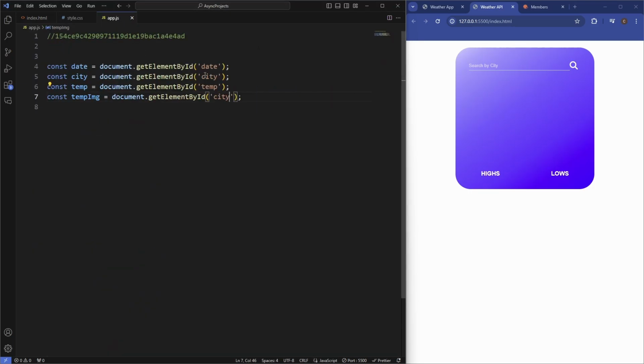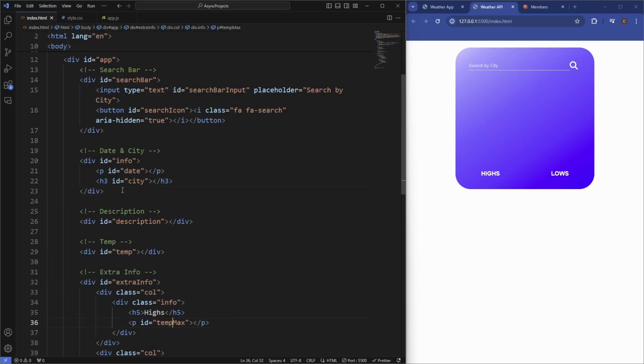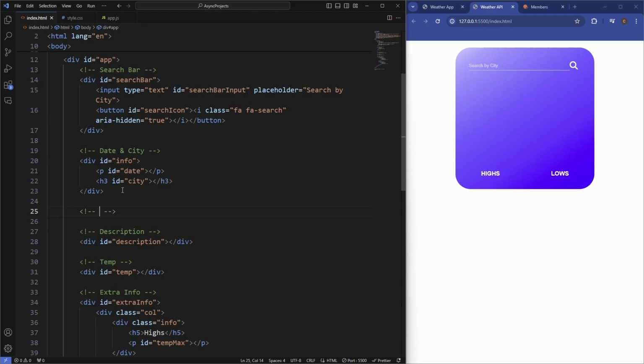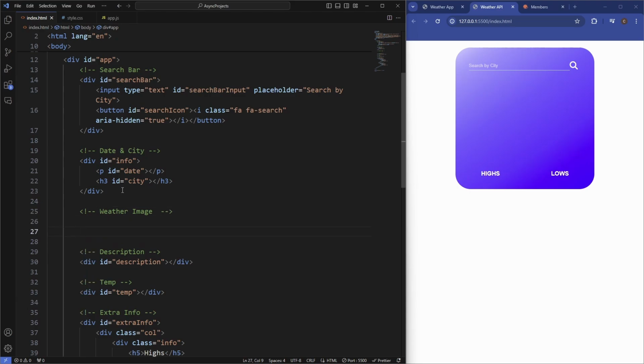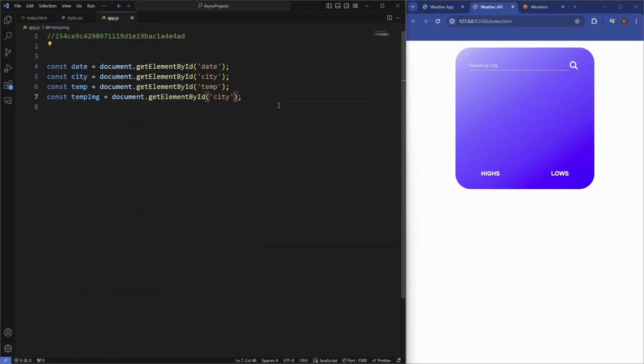Then I actually forgot to include the temp image div. So let's just call this image, or weather image, doesn't really matter. And this is going to have the ID of temp image, so we'll target that here.